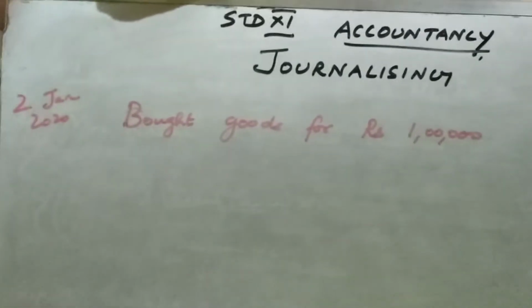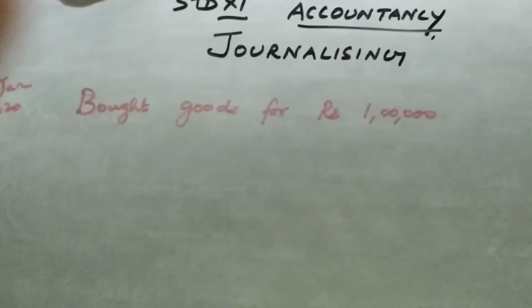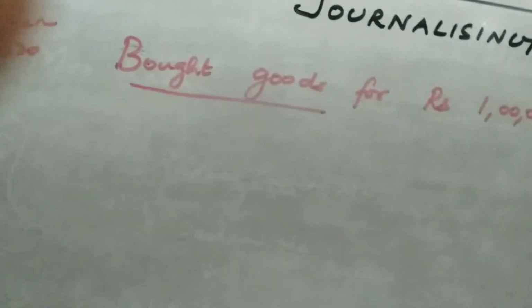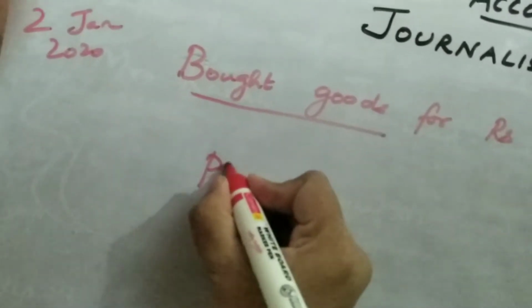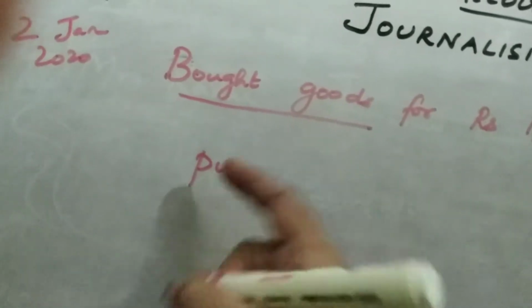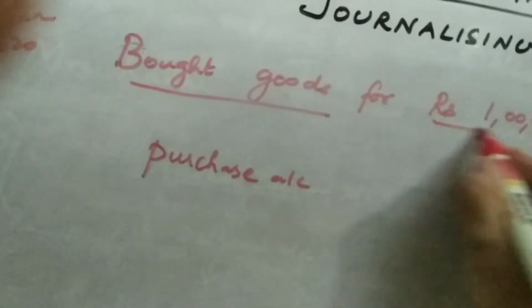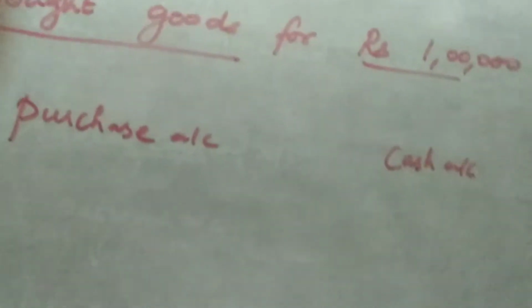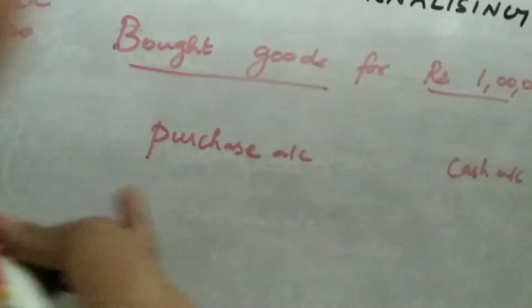The next transaction, 2nd Jan 2020, bought goods for rupees 1 lakh. So bought goods. So this is nothing but your purchase. Goods which are bought with an intention of resale, you term it as purchase. This rupees is nothing but your cash. So these are the two accounts involved in this transaction. So your step 1 got over.